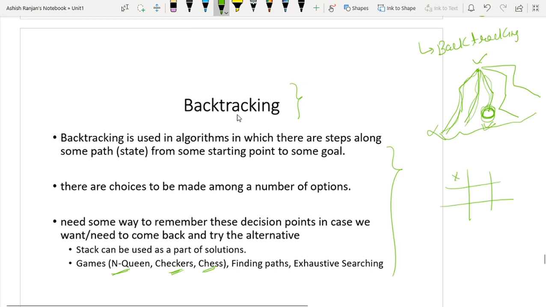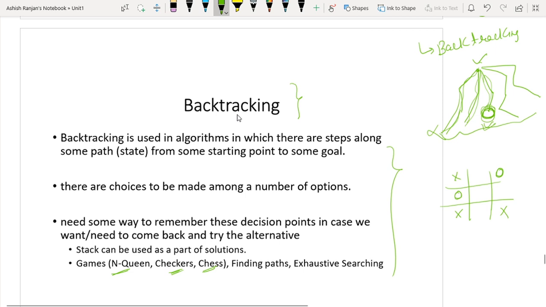So let's suppose I have done some crosshair. What you will do, you will place a zero here. Now it will start tracking at which place I have to put the cross. Let's suppose it has put the cross here. Now, I will see that if I place 0 here, it will make crosshair and it will start winning. So I'll put 0 here. Again, let's suppose computer puts crosshair.